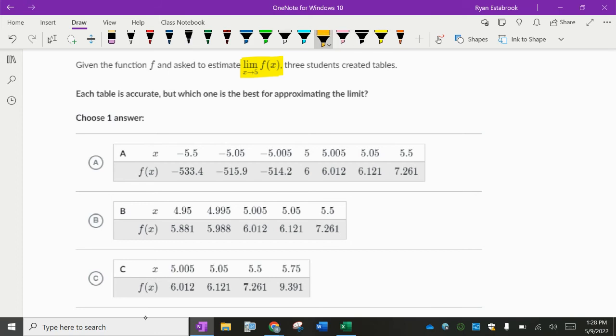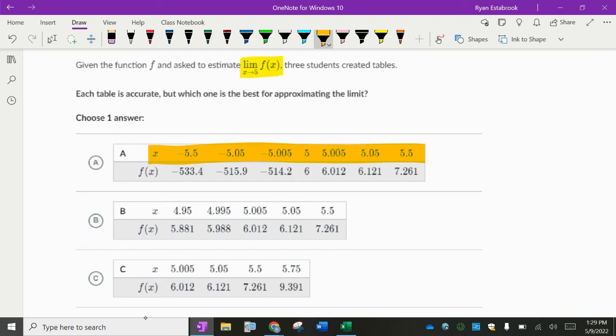What you really need to pay attention to are the x values. So for this letter A, are these values from the right getting closer and closer to x equals 5? I would say so. And then from the left, are these x values getting closer and closer to 5? What are they getting closer and closer to? -5. So it's kind of a trick right here.